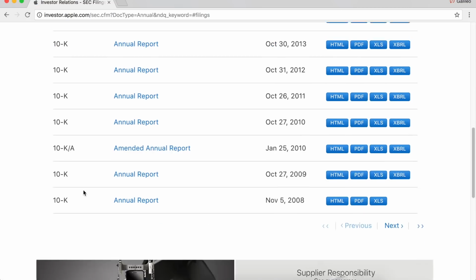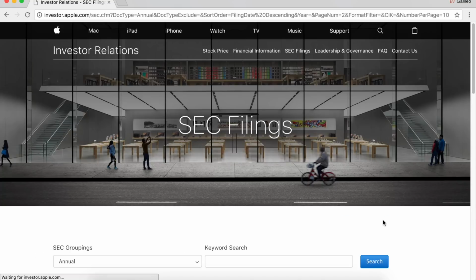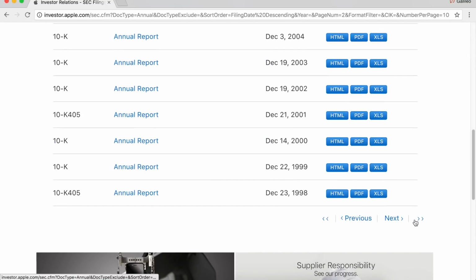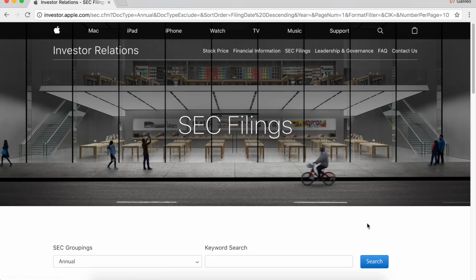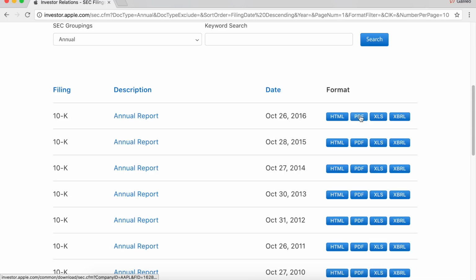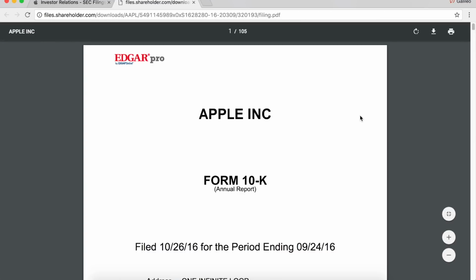Nice. Here we have every annual report that Apple's filed, so we can go back to 1999. We could even keep going. But we're going to look at the 2016 annual report of Apple. So let's just do PDF. That sounds easy. Here we are.